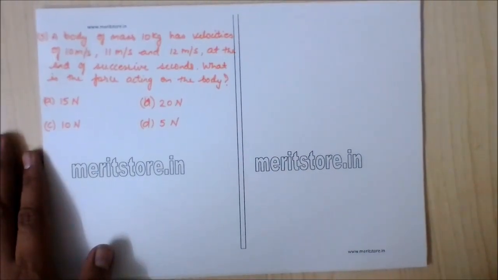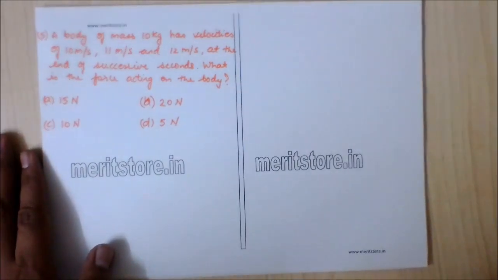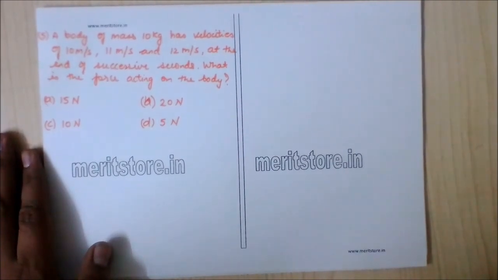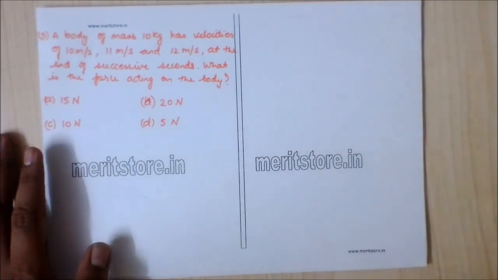Question number 5. A body of mass 10 kg has velocities 10 meters per second, 11 meters per second and 12 meters per second at the end of successive seconds. What is the force acting on the body?